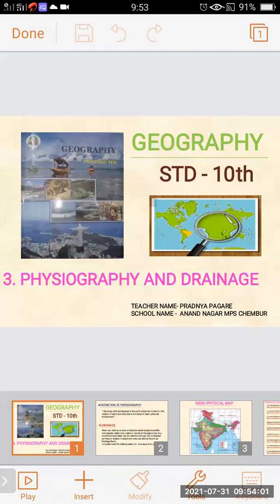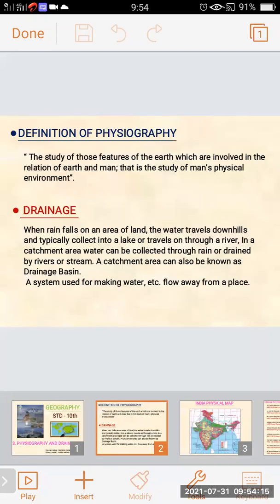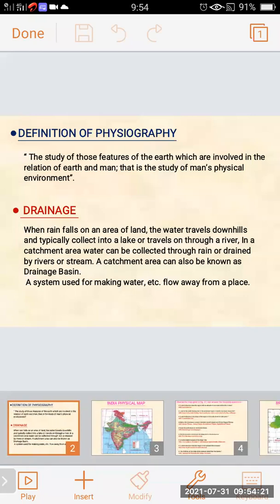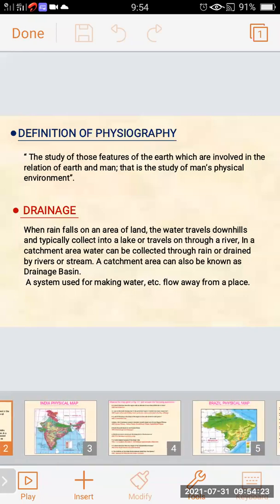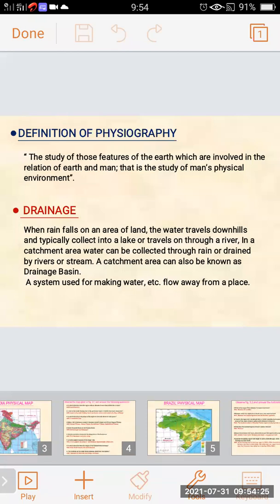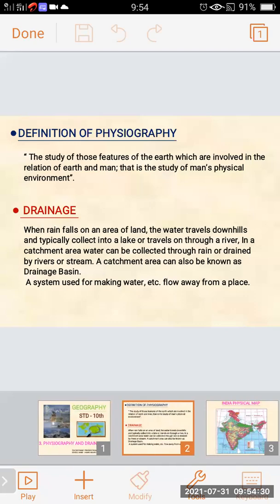Good morning, students. Today we will continue with our third lesson, physiography and drainage. In the last period, we started the study of physiography and drainage of India and Brazil. We have seen the physical map of India and studied the question answers based on it, and the physical map of Brazil, and also seen the questions and answers related to it.